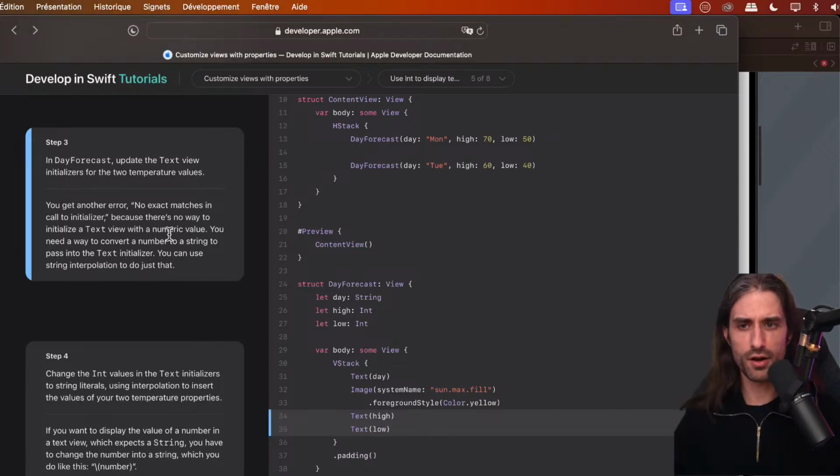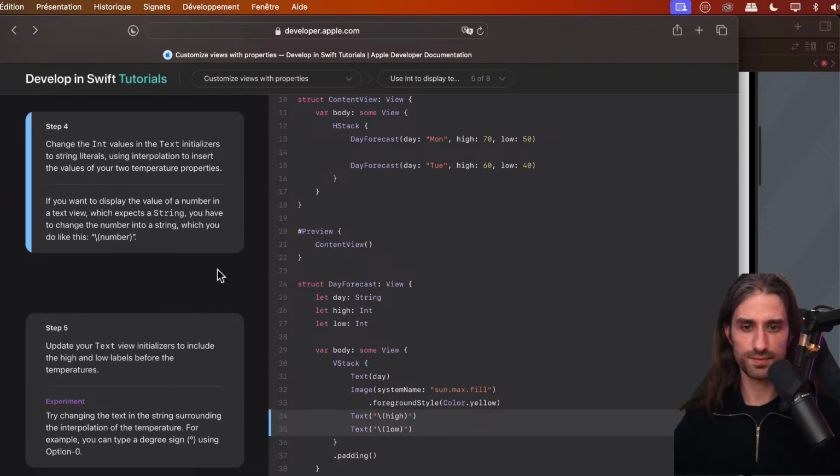So we get another error, no exact matches in call to initializer, because there's no way to initialize the text view with a numeric value. You need a way to convert a number to a string to pass into a text initializer. You can use a string interpolation to do just that. So what is string interpolation? We're going to change the int values in the text initializers to string literals using interpolation to insert the values of your two temperature properties.